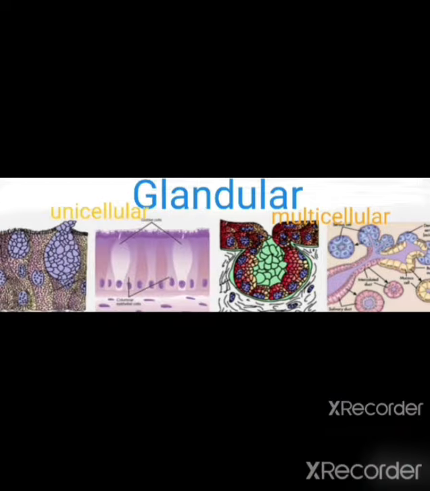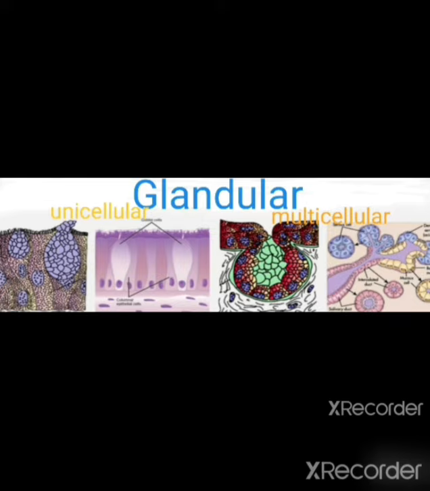Next one is the glandular epithelium. Columnar and cuboidal cells are specialized for secretion to form glandular epithelium. What are glands? A cell or tissue or organ which secretes a useful material is called a gland.